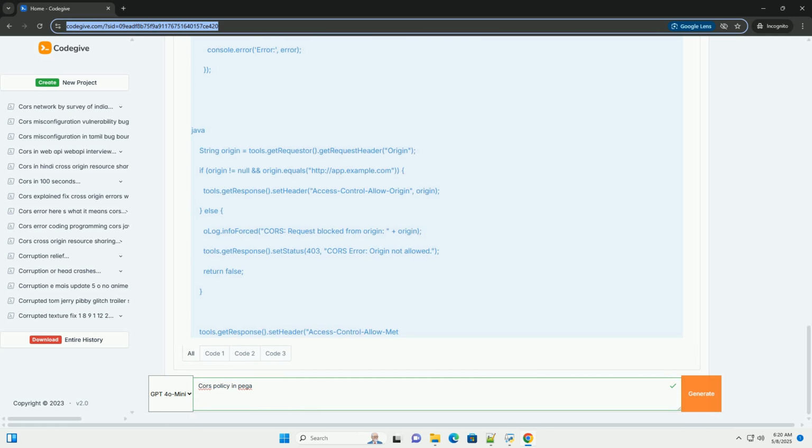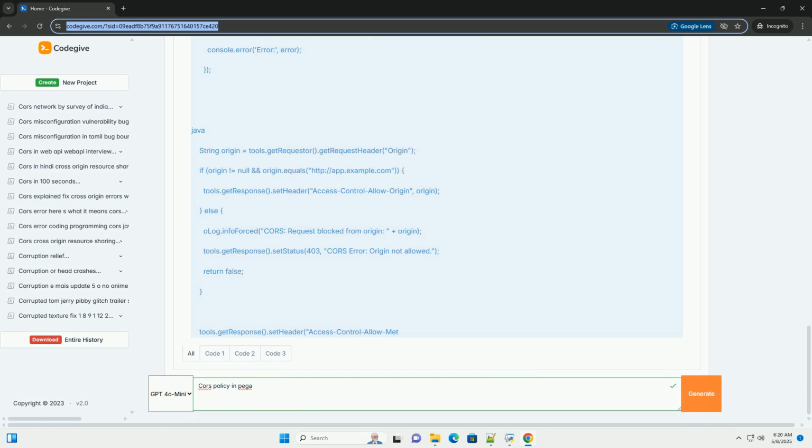5. Practical examples. Example 1, basic API integration, GET request. Let's say you have a Pega application hosted on http://appexample.com that needs to retrieve data from an API hosted on http://api.example.com/data. JavaScript code, in http://appexample.com. Pega service activity, on http://api.example.com.